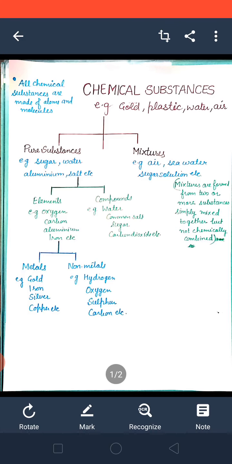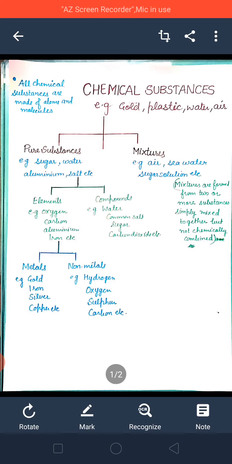So beta, today you have to read up to this. What you have to read: what are chemical substances? Then chemical substances are divided into pure substances and mixtures. Then again pure substances are of two types, elements and compounds. In this way you have to read up to this only.